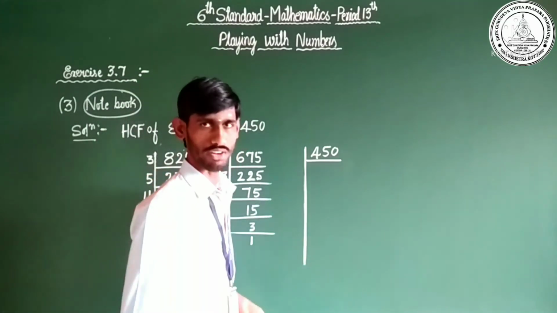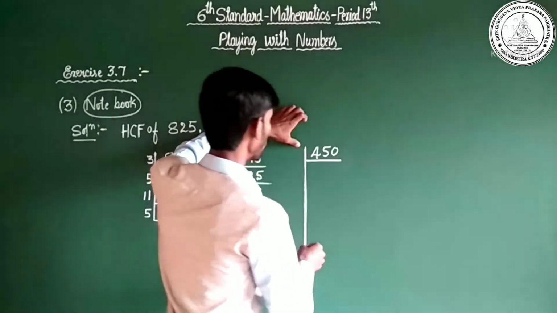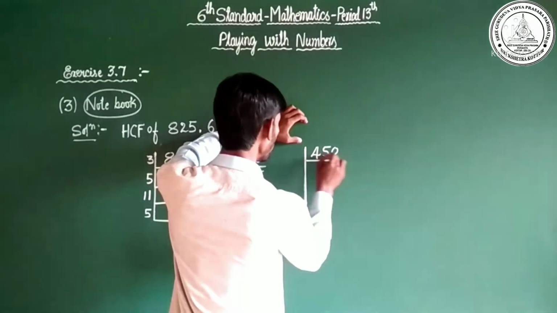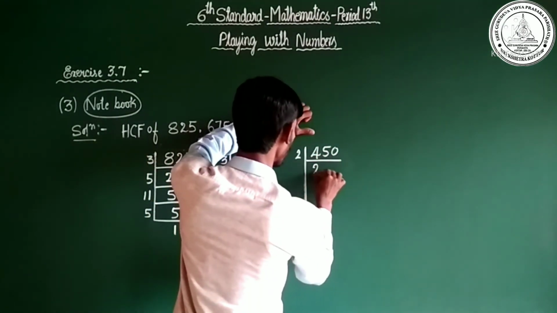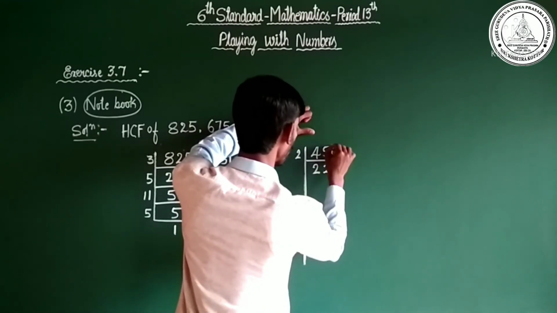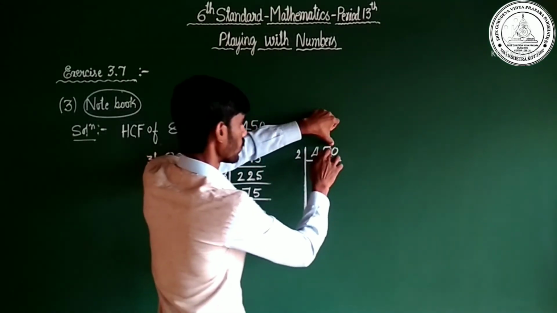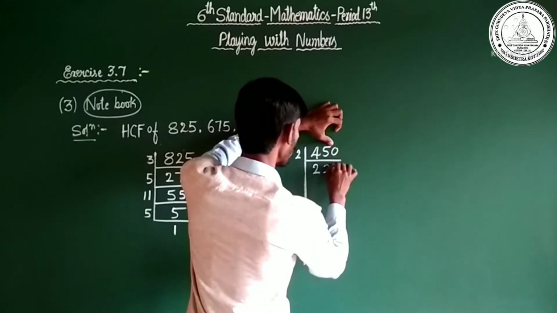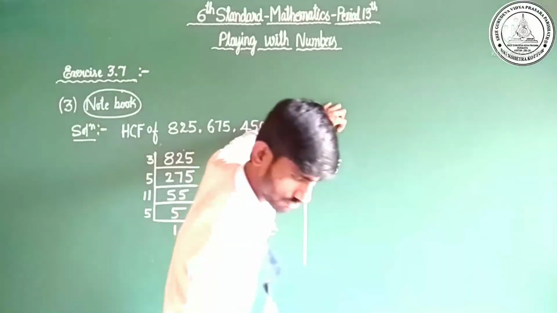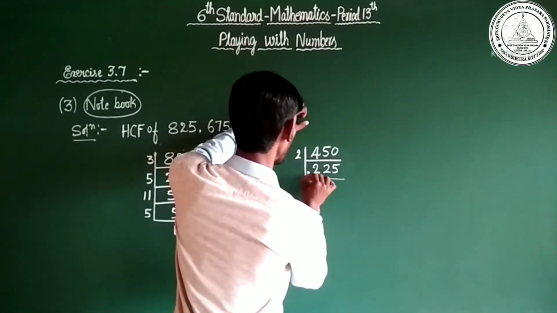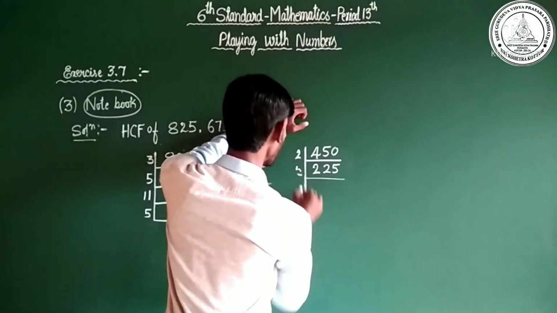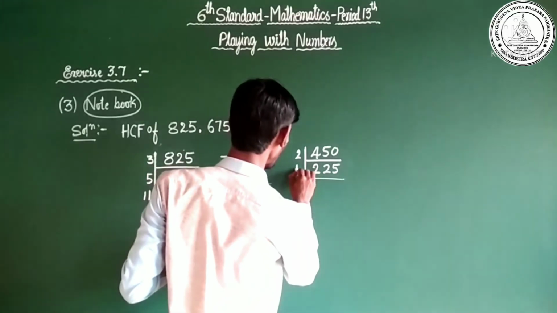Next, 450. 450 by 2. Yes, it is possible because it is an even number. 2 2s are 4, the remainder is 1, it becomes 10. 2 5s are 10. Next, draw a line. I'll take 5. By 3 it is not possible, by 2 it is not possible.